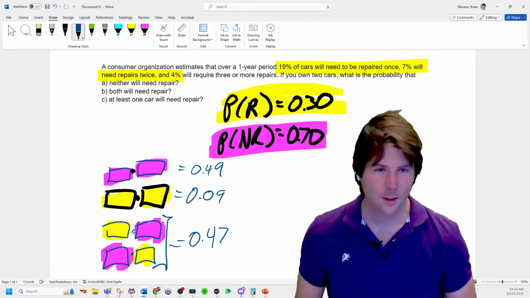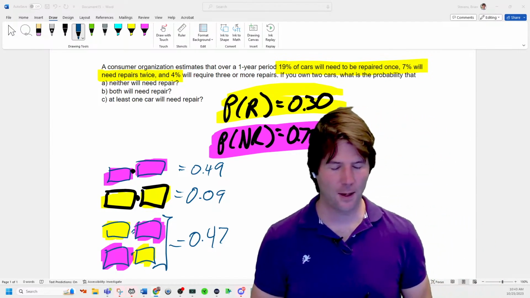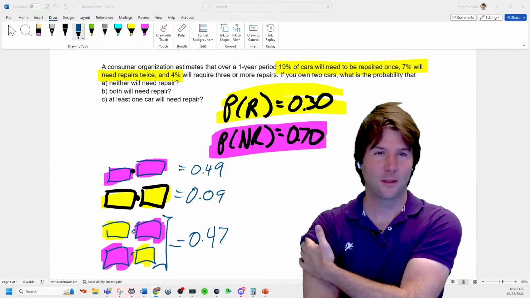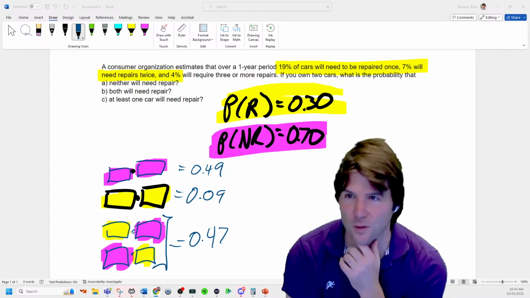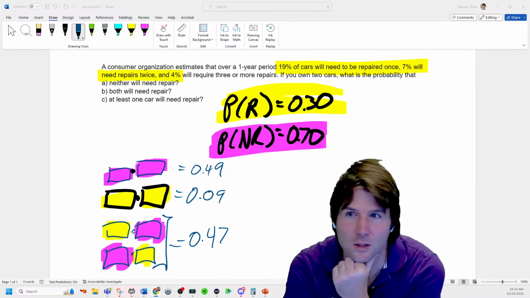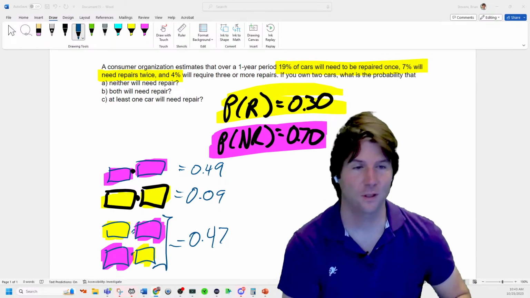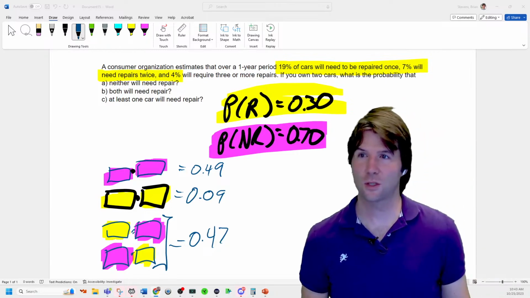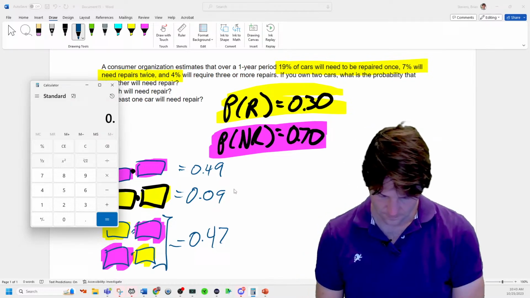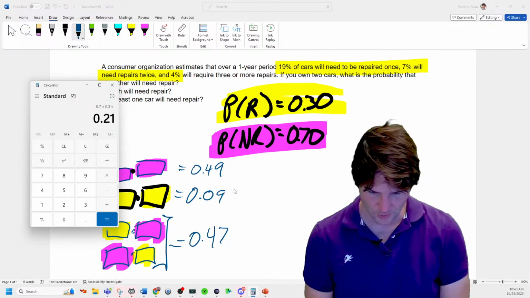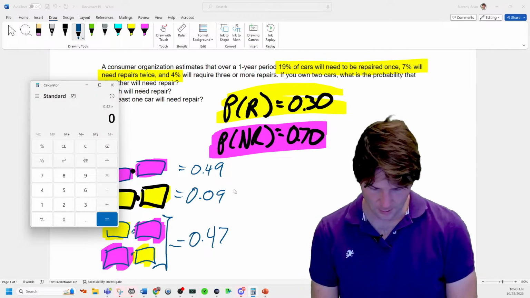0.47. But here's the thing. With that said, which probability are you figuring out right now? Or did I do this right? Let me think. No, it should be 42%, I think. What have I done? Let me double check my math. Should be 42%, and